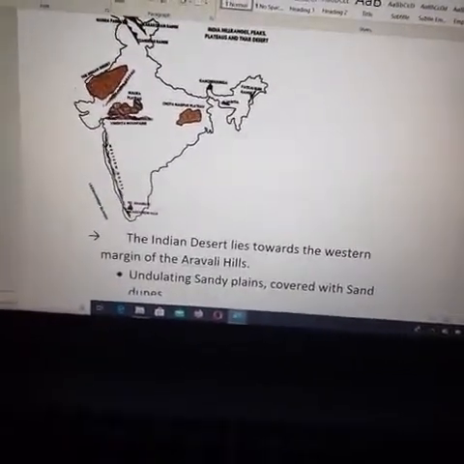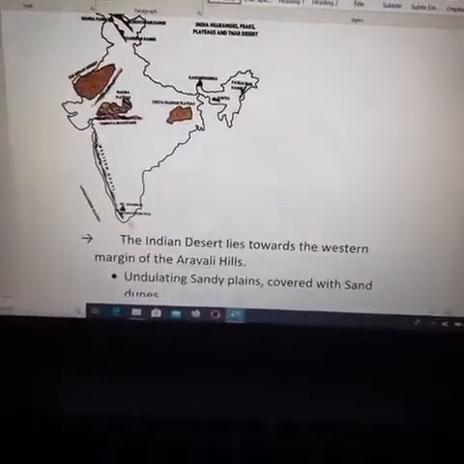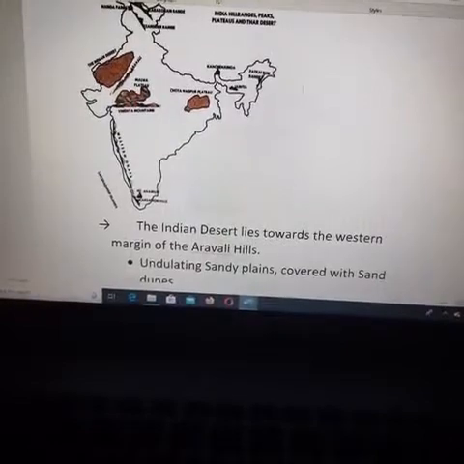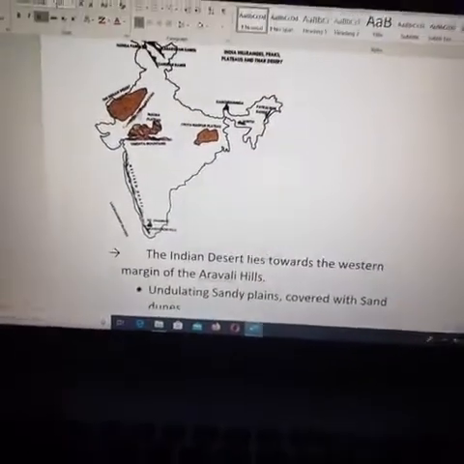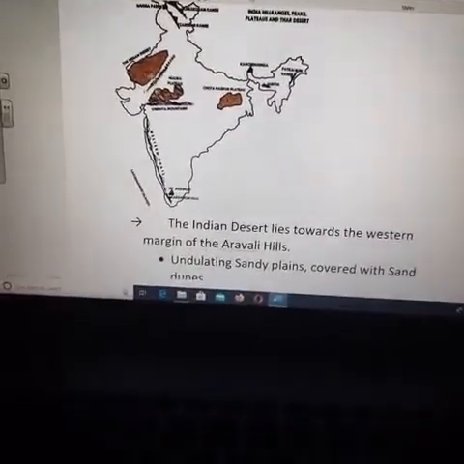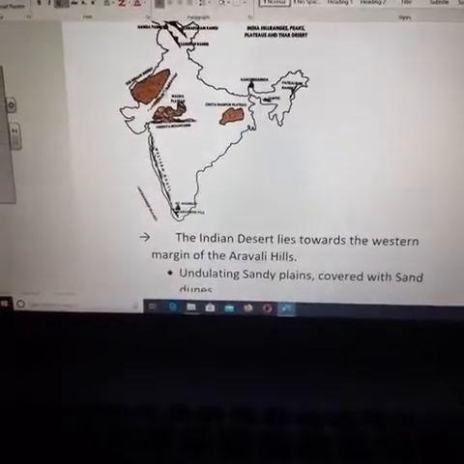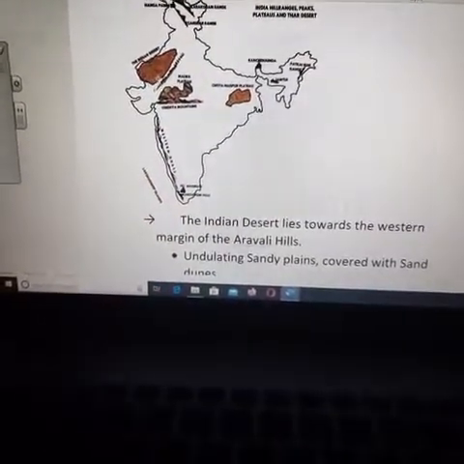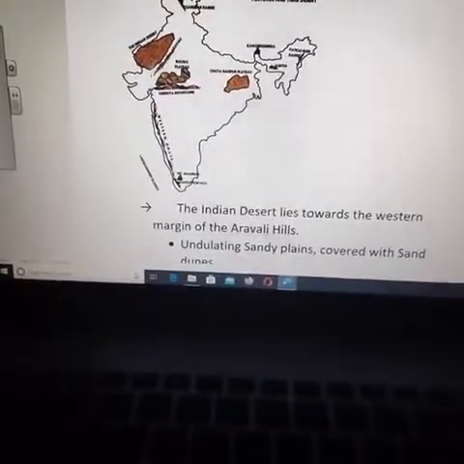So western margin in the sense, north, south, west and east. This is the western margin of the Aravalli. The margin next to the Aravalli Hills only, the desert is started. So it is called the western margin of the Aravalli Hills.